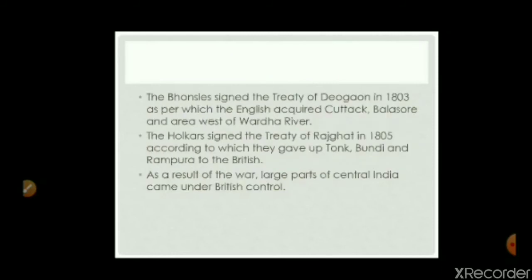Then they signed a treaty with the Bhosles, known as the Treaty of Deogaon in 1803, as per which the English acquired Cuttack, Balasore, and the area west of the Wardha River. These were the most important areas for the British for the safety of the Calcutta Presidency. The Holkar signed the Treaty of Rajghat in 1805, according to which they gave up Tonk, Bundi, and Rampura to the British.